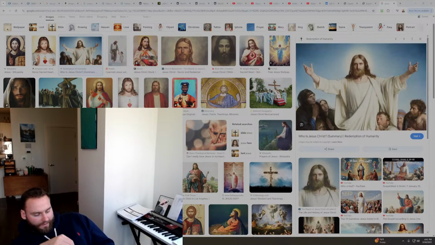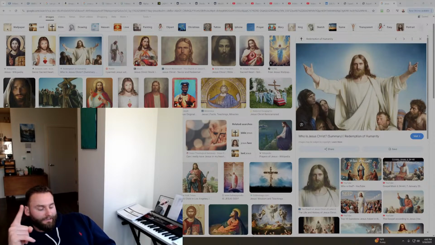Split dollar insurance: endorsement method versus collateral assignment method. Endorsement method: the employer is the owner, and the employee is not a shareholder. Collateral assignment method: the employee is an owner, the employee is a shareholder, and the employee assigns the policy.